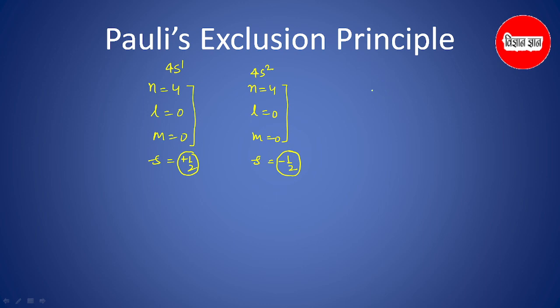As for quantum numbers, if you ask, I will make a detailed video on quantum numbers too. But when you discuss the quantum numbers n and l, they give information about the subshell. If you discuss the quantum numbers n, l and m, they provide information about the orbital, and if you consider all four, then they provide information about an electron. So this was the statement in this small video.